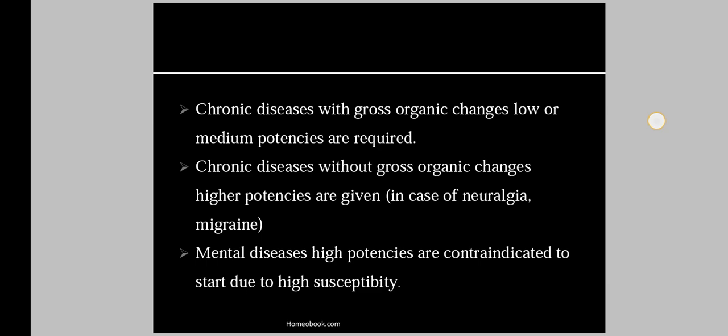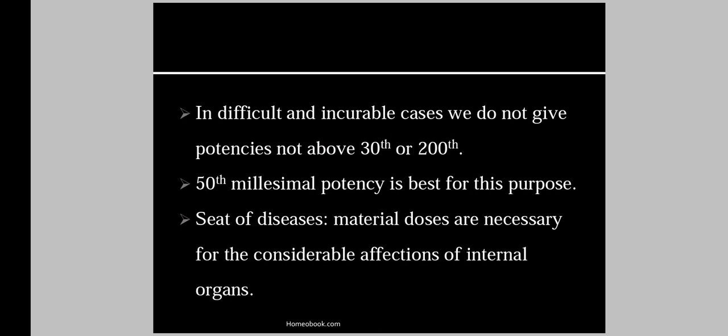Meaning in chronic condition also we will see three types: chronic diseases with organic changes require low potency, chronic diseases without organic changes require high potency, and in mental diseases high potencies are contraindicated to start due to high susceptibility. So this is regarding the nature and the depth of the disease. This is the fifth point: nature and depth of disease in acute diseases and in chronic diseases.